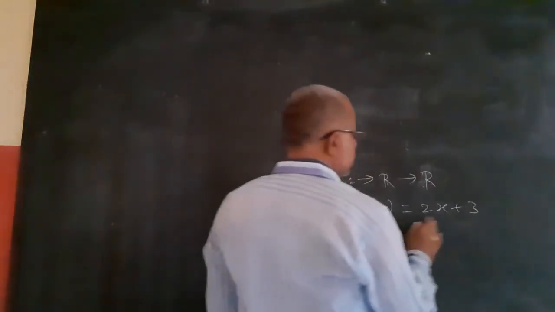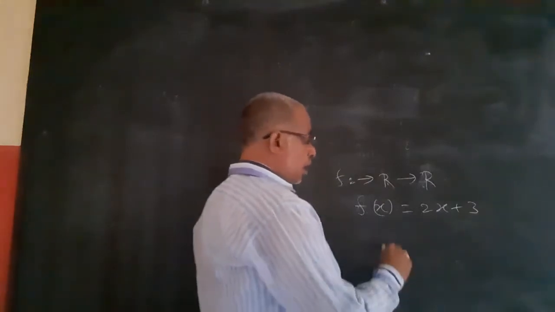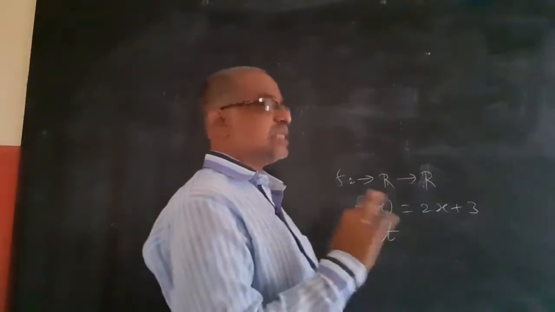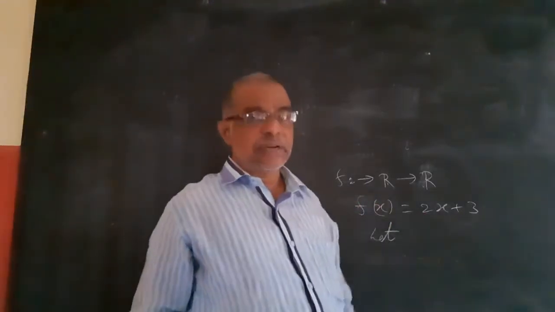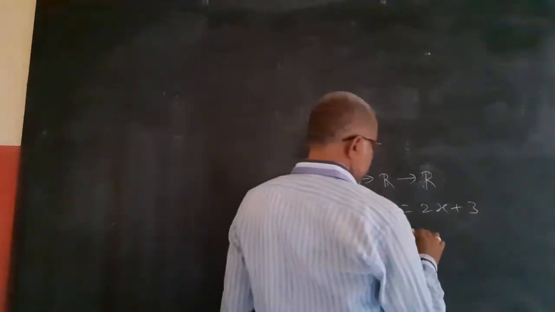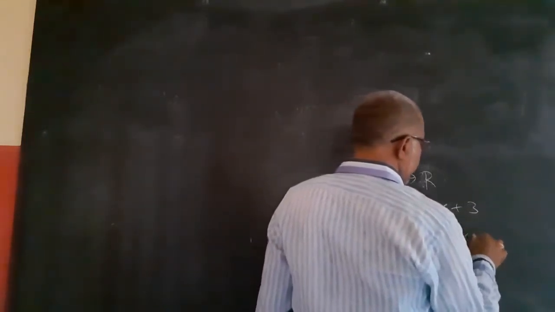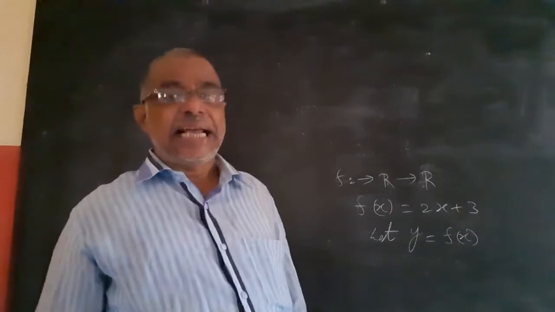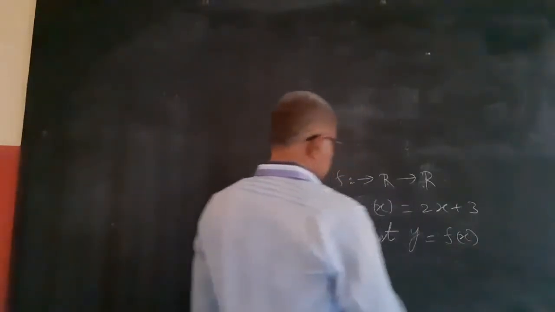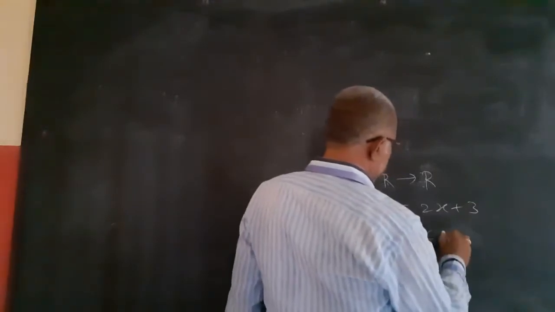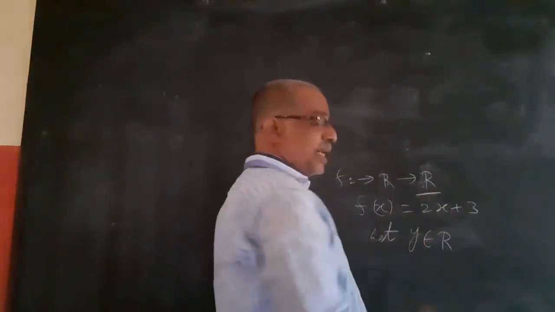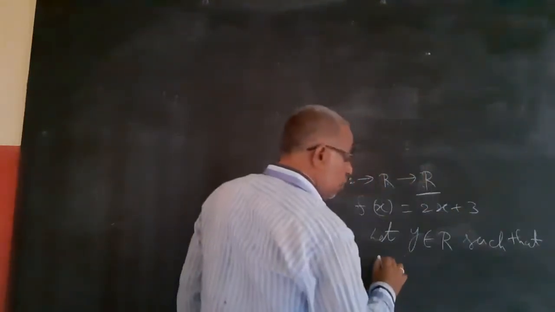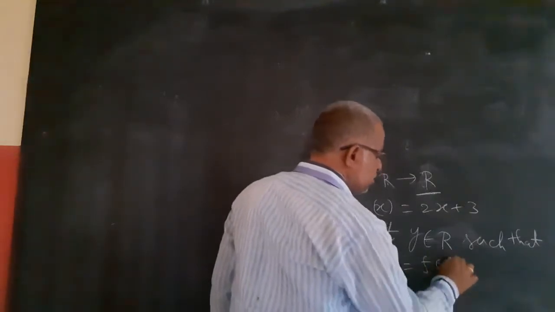Then we check whether it is onto or not. By observing, by substituting values, that is one way. And the actual way is, let y equal to f of x, and find the x in terms of y. Let y belong to R, the codomain, such that y equal to f of x.